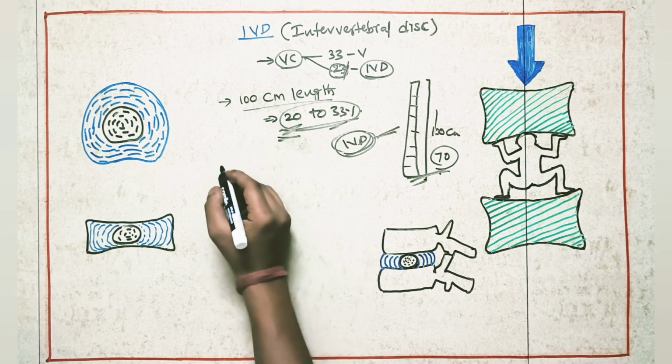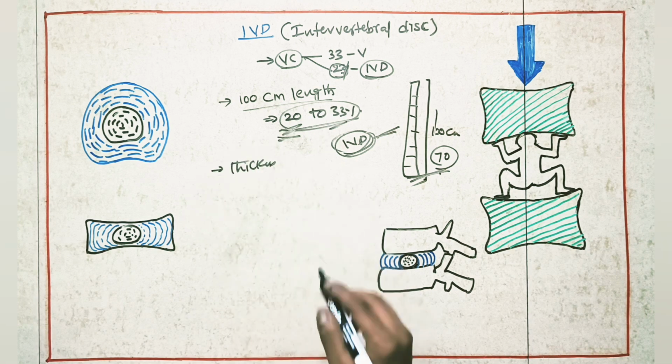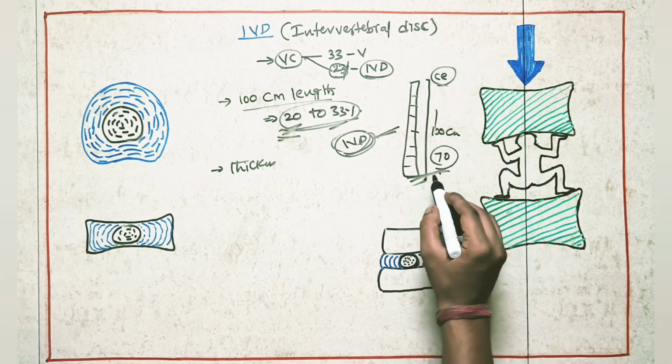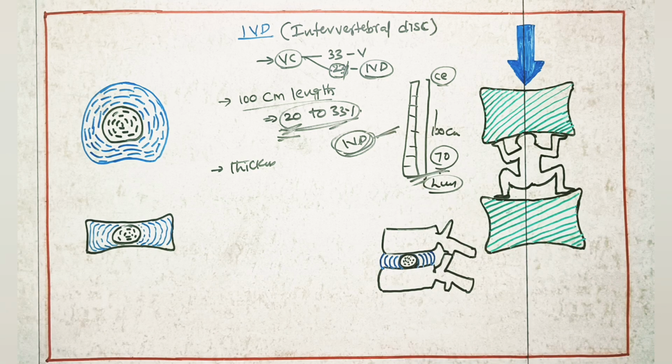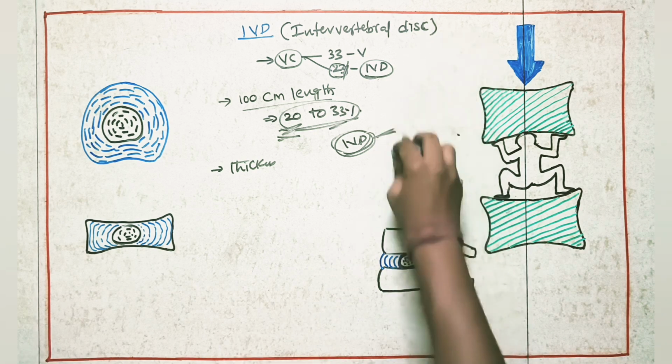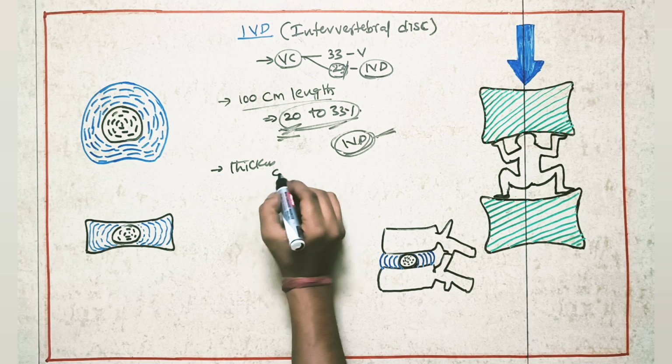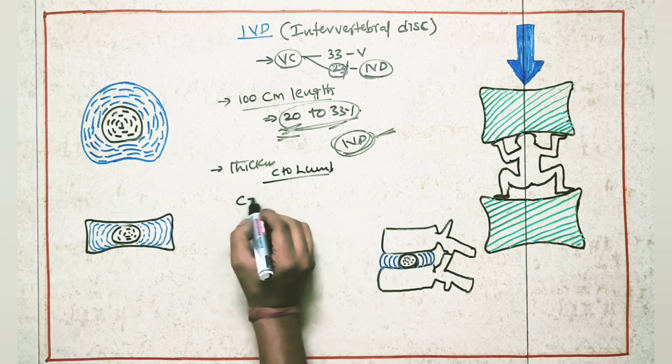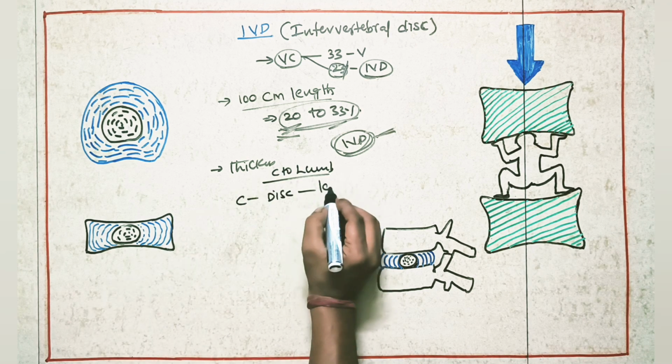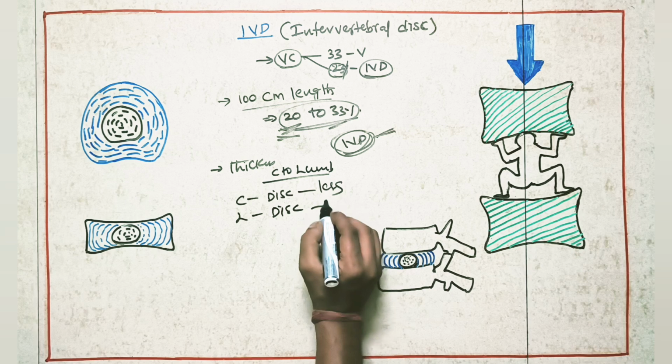Okay, the second point, disc thickness. The disc thickness will vary from the cervical region to the lumbar region. In the cervical region, disc thickness will be less. In the lumbar region, disc thickness will be more.